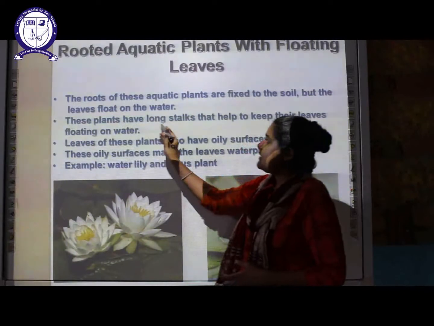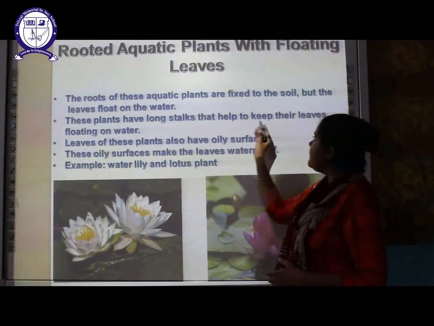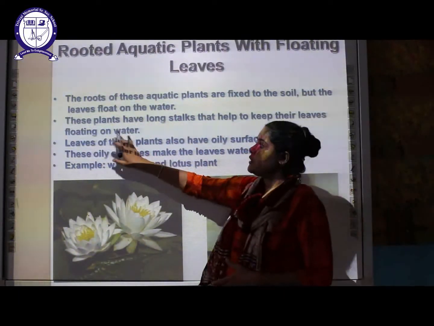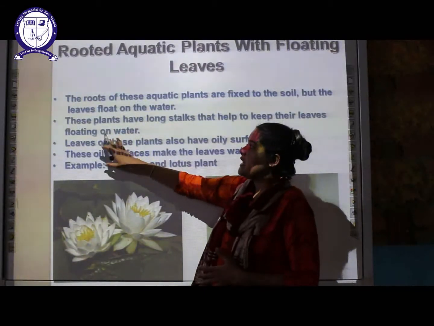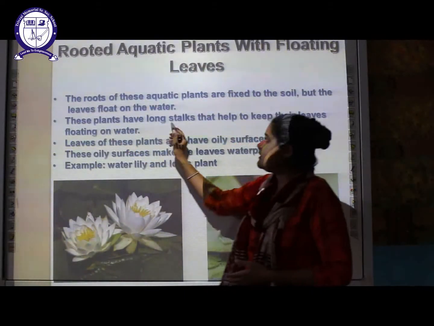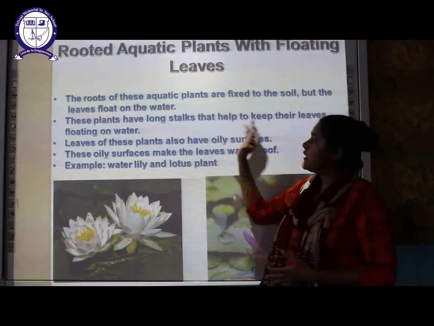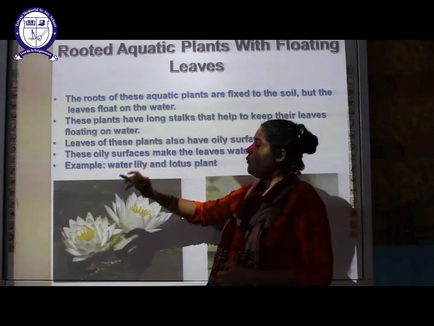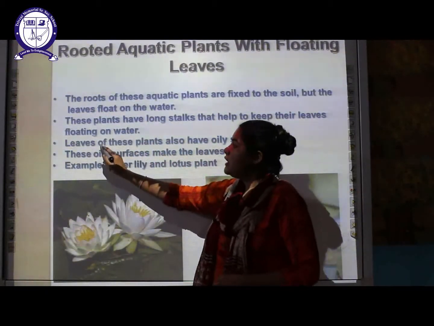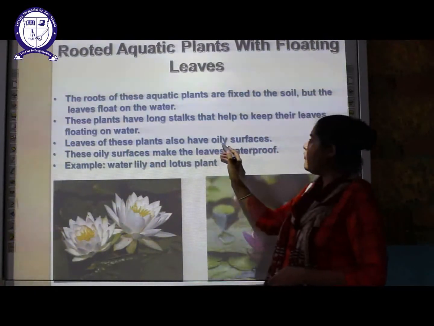So these plants have a long stalk that helps them keep their leaves floating in the water. What is the characteristic of the plant which helps their leaf to float? They have a long stalk that helps them to float on the water. Their leaves will float on water. The leaves of these plants also have an oily surface.